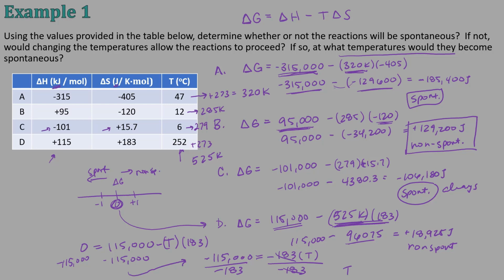And I get my temperature is equal to 628 Kelvin. So temperatures above 628. If this was 628 or higher, I'd end up getting a negative value here. It would change it from positive over here to negative, and that's why we use a 0.